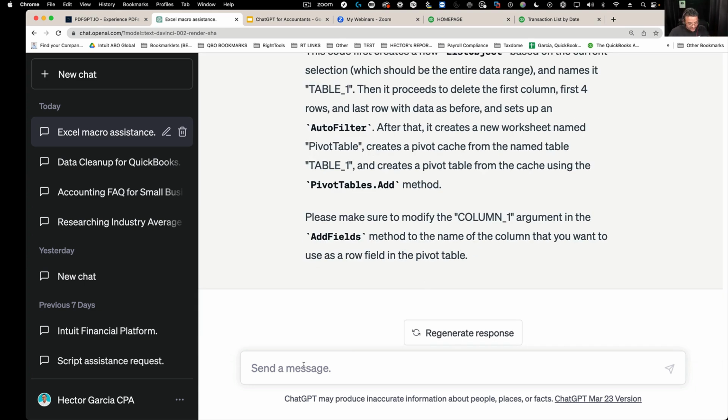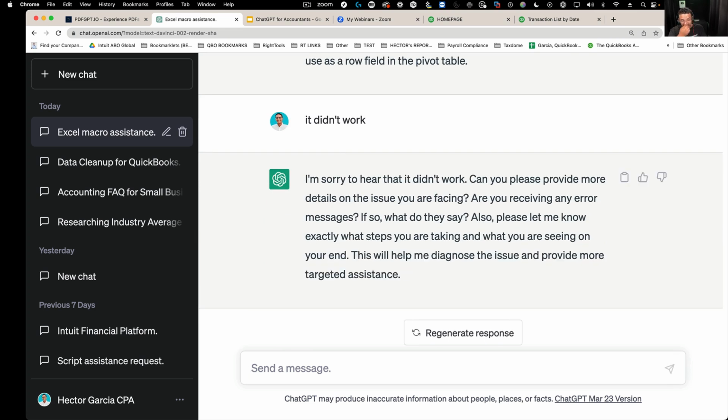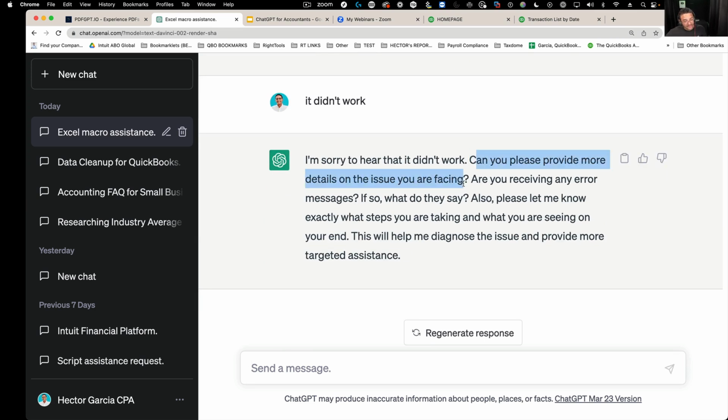I can tell it it didn't work. Okay, although it did work, I can tell it it didn't work. I can just say that it didn't work, and then it'll come back and say, okay, can you tell me exactly why it didn't work or something like that? And you can continue to chat with it, and this darn thing will continue to give you different iterations of that code, and then you can come in and add that in there.